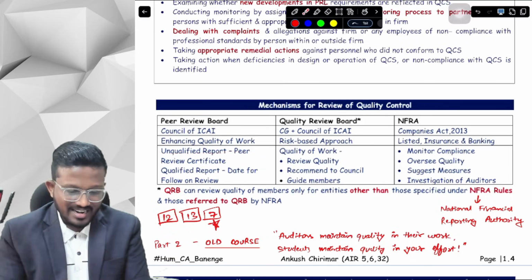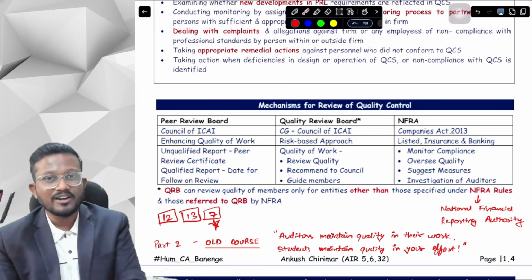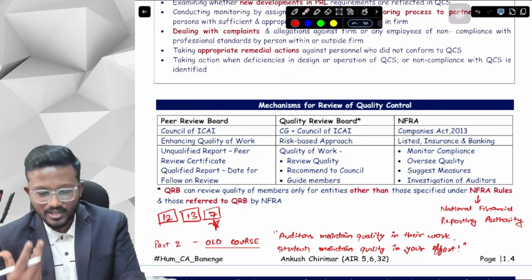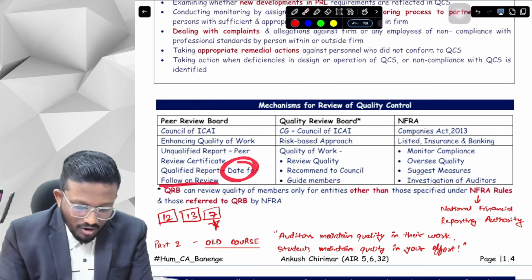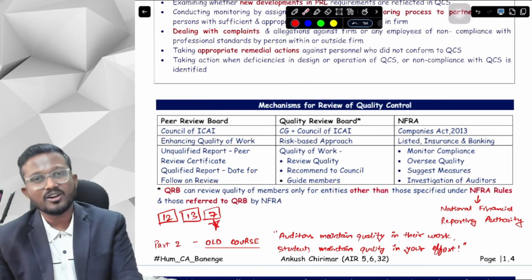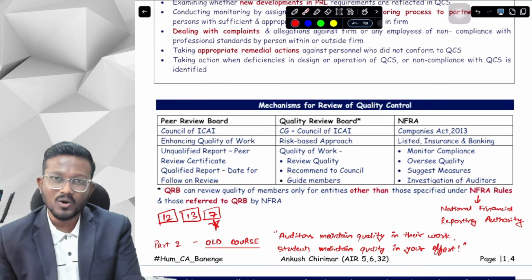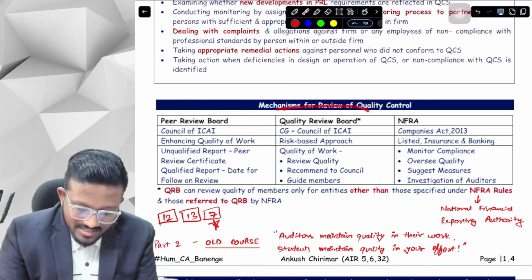Okay, yes sir. Next, if we have a qualified report, if we have a qualified opinion, like we have not done our work with audit quality, then we are given the date of follow-on review. Like they will come again for review, and then they will check whether we have followed quality or not.